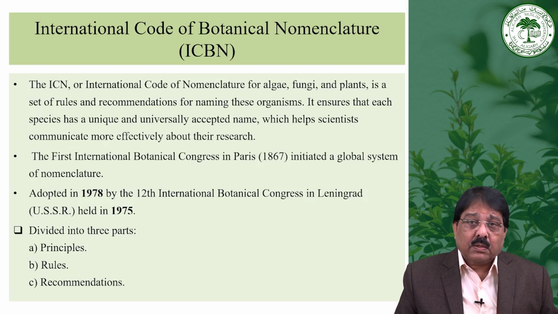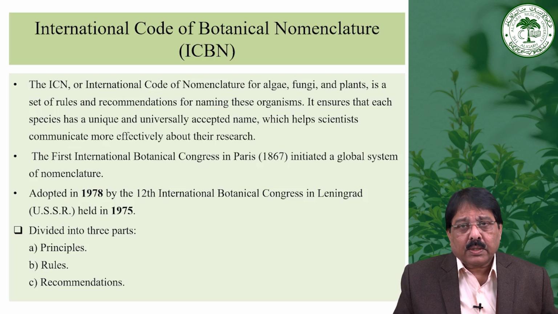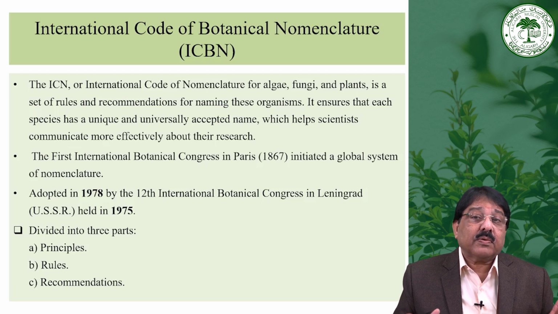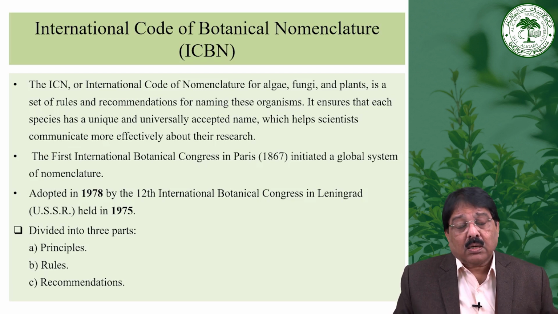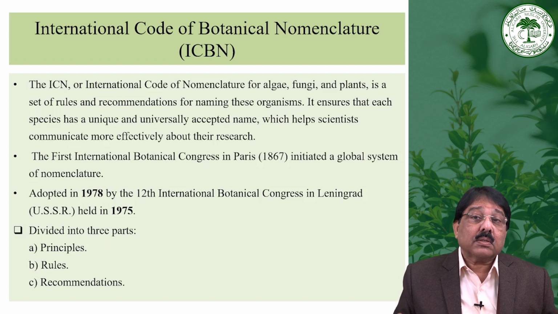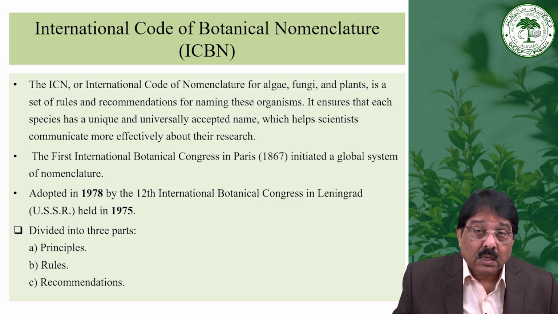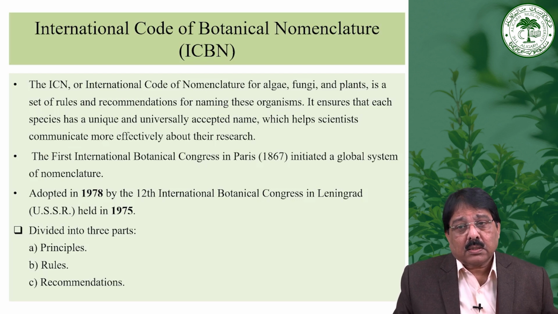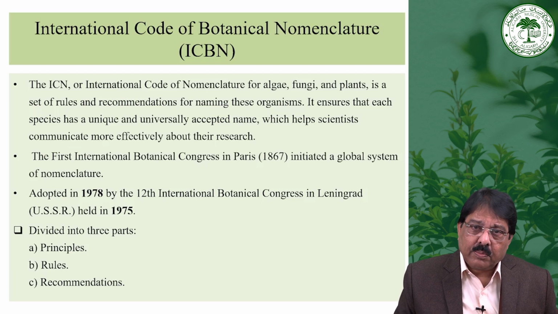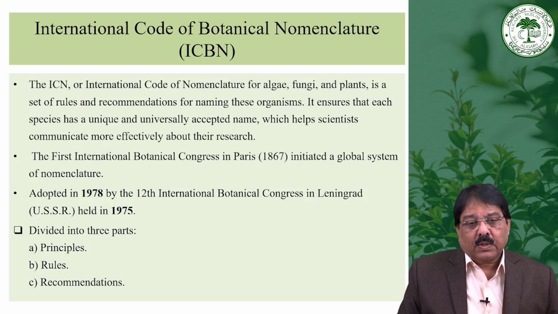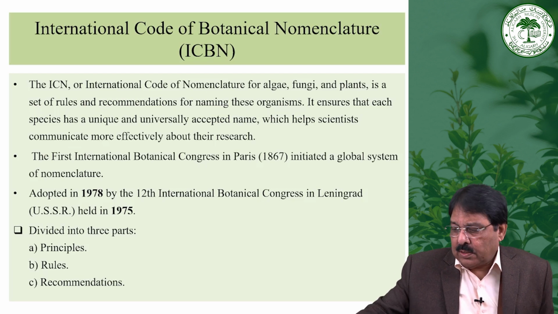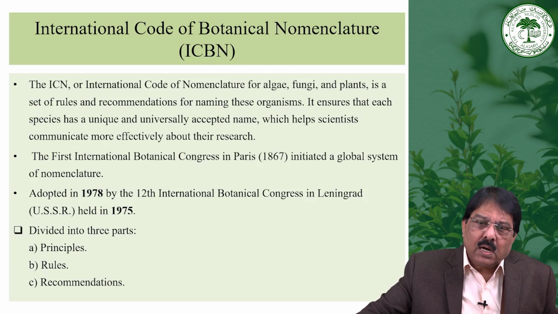The botanists, workers, or researchers who were working on plant nomenclature or taxonomy faced problems in giving names to plants, because the number of species was increasing day by day. Carolus Linnaeus was thinking about 10,000 plants, but when more than 3 lakh plants were identified by the workers, people felt that there must be certain rules for giving the name to the plant. So that's why they arranged the International Botanical Congress, and that Congress was held in Paris in